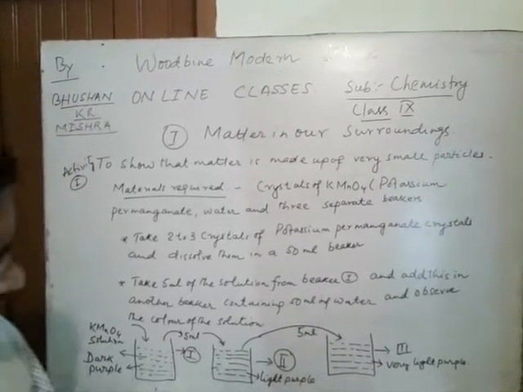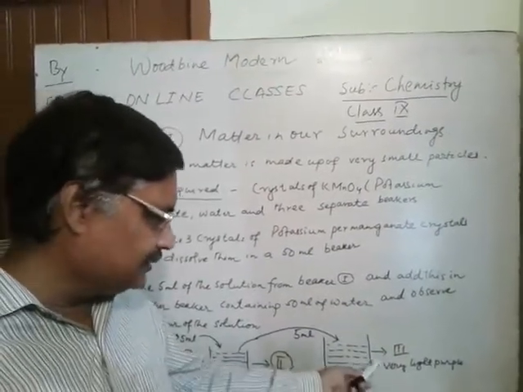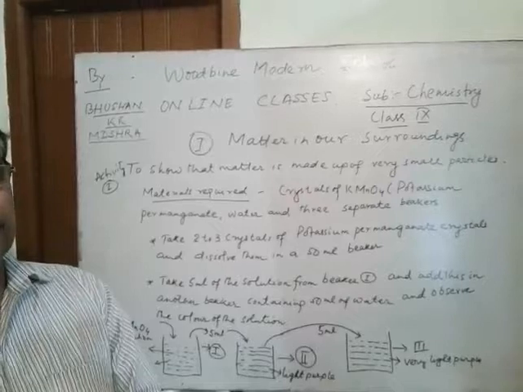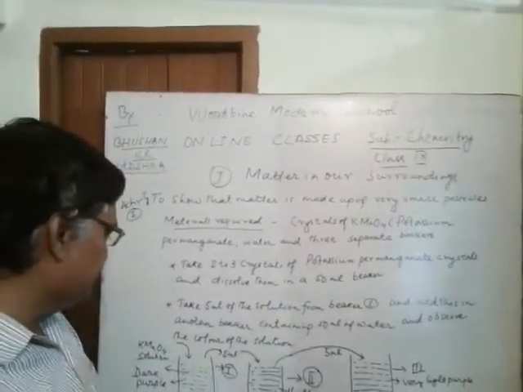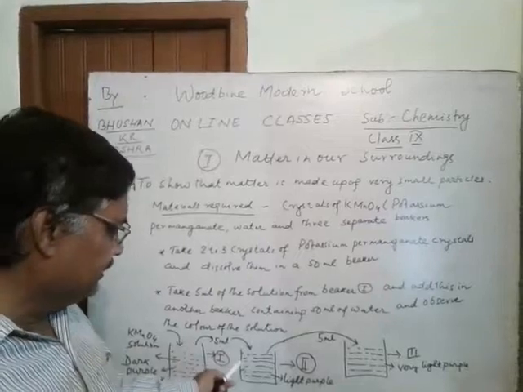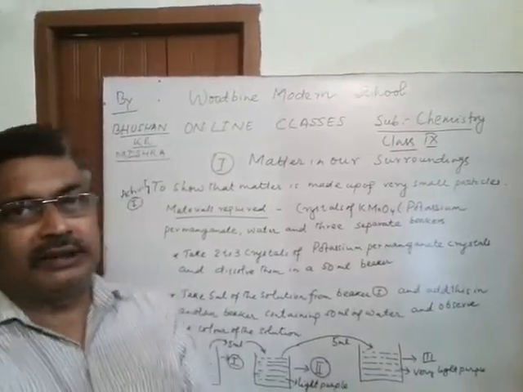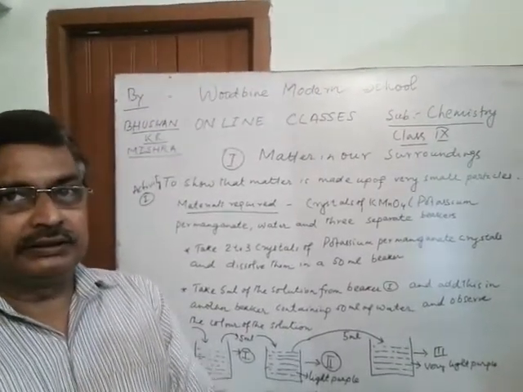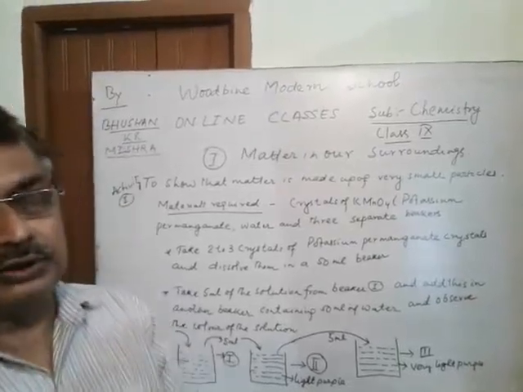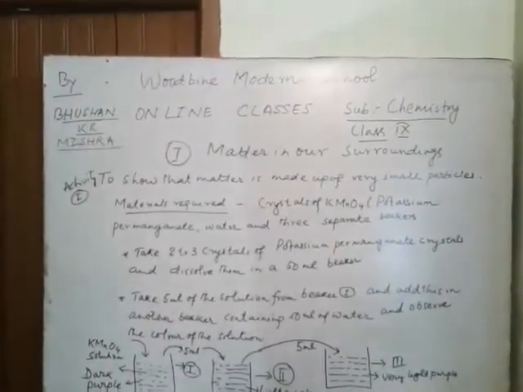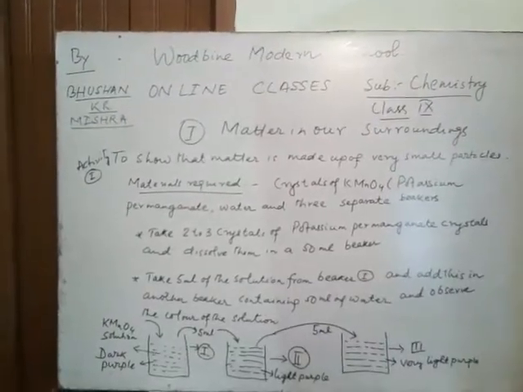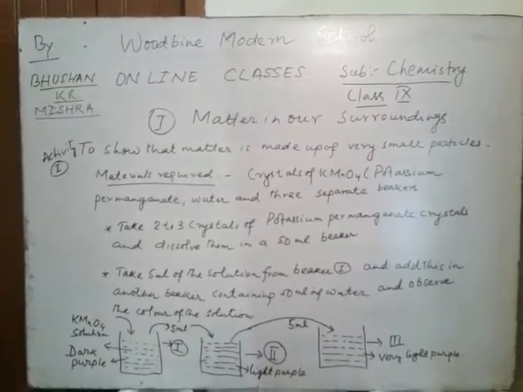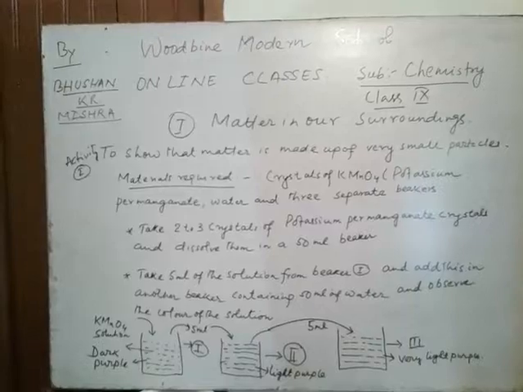What do we observe in beaker number 3? The color becomes lighter, that is very light purple. Now, what are the observations that we have made in this experiment? When we go on diluting this solution of potassium permanganate, we see the color is fading but it is still appearing. That means 2 to 3 crystals of potassium permanganate contain even millions of small particles of potassium permanganate, and so the color of the solution is purple. It is not vanishing.